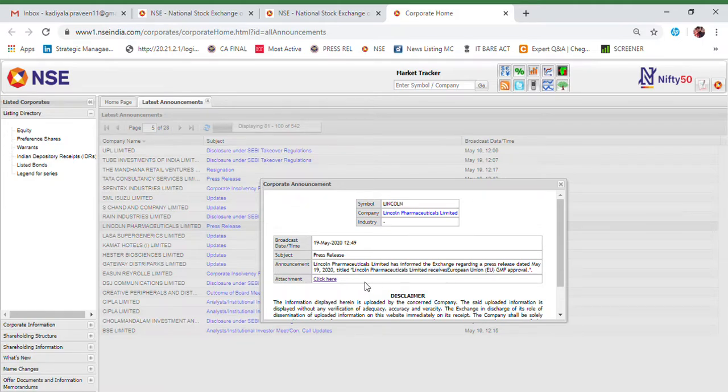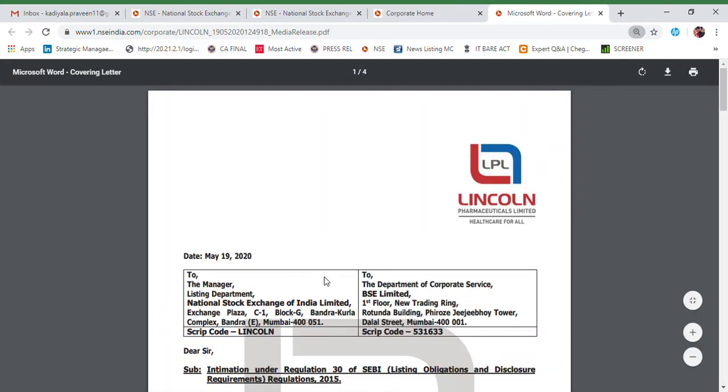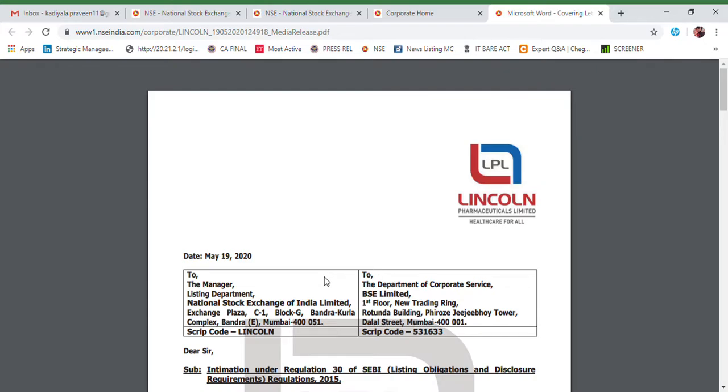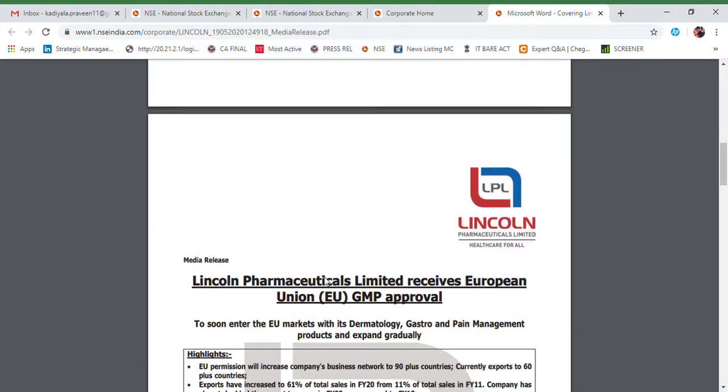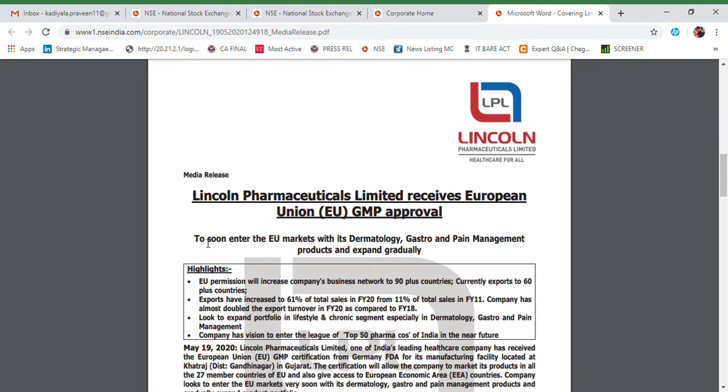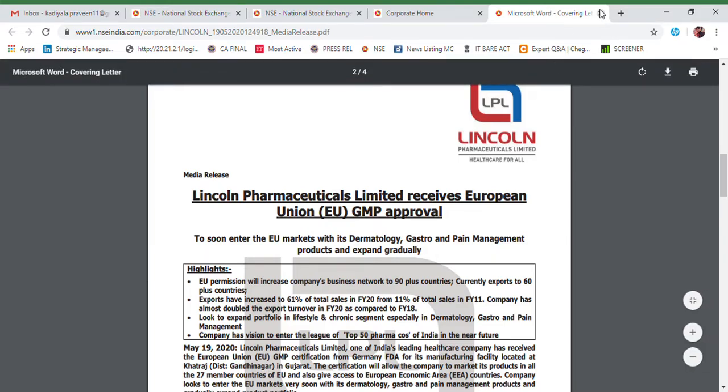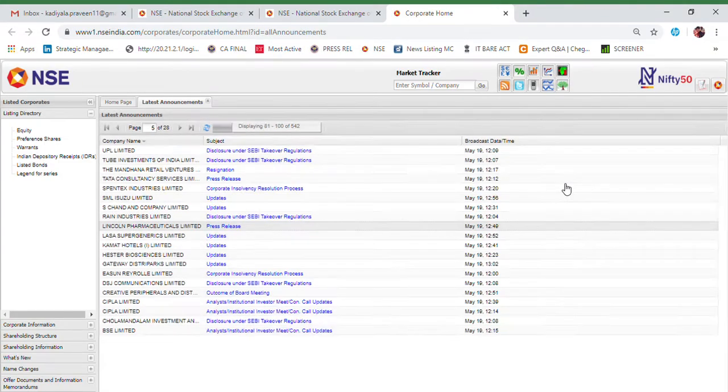If you want to know what exactly it is, you can click here and the page opens. This is the attachment filed by the company on the NSE. If you click here, you can see that it will soon enter EU markets with its dermatology, gastro and pain management products. Means they are now getting approval to enter the European Union markets for these products. Like this, you can go through any number of announcements. A to Z, the announcements available on the NSE are official, and you can click on everything.